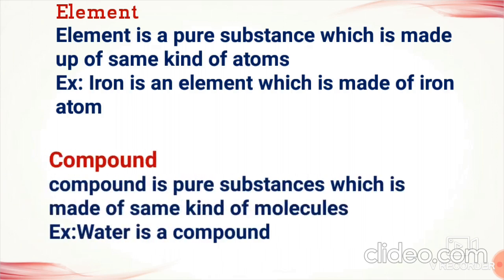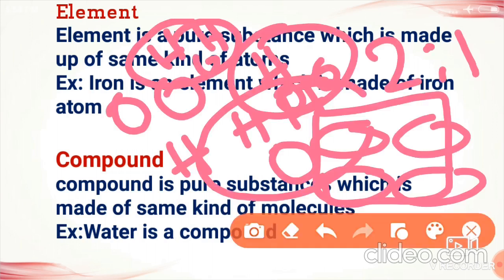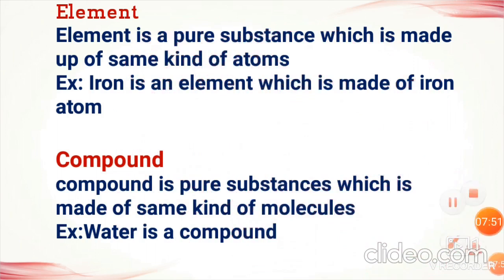Understood? And next we call compound. A compound is also a pure substance which is made up of the same kind of molecules. Example, water is a compound. We should not call water an element, because it is made up of the same kind of molecules, not the same kind of atoms. It's a pure substance. Okay?